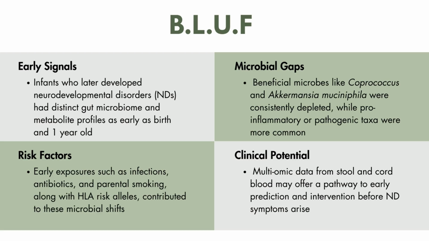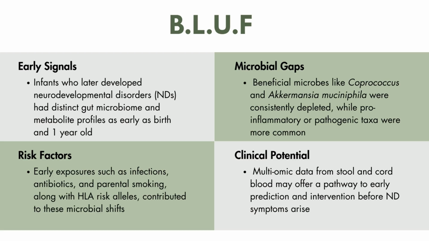At the same time, looking at cord blood metabolomics revealed that future ASD cases had lower levels of linolenic acid, which is a precursor to anti-inflammatory omega-3 fatty acids, and higher levels of PFDA. This is a toxin associated with immune dysfunction. These early life signatures were not only associated with microbiome changes, but also with other clinical factors like otitis, frequent antibiotic use, parental smoking, so environmental issues, and even HLA genotypes such as DR4 and DQ8. This is tied to autoimmune risk as well.